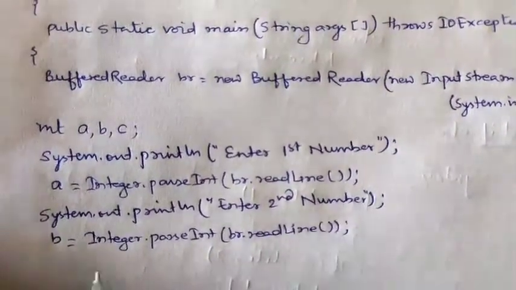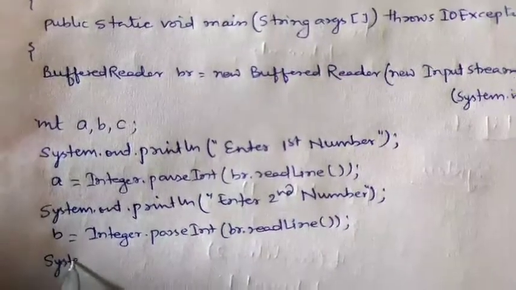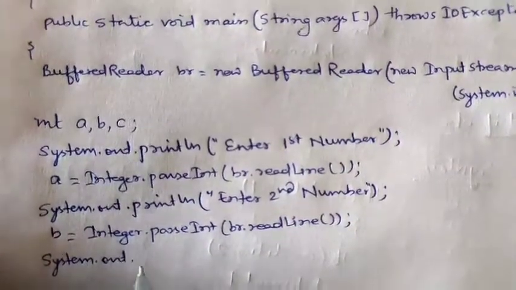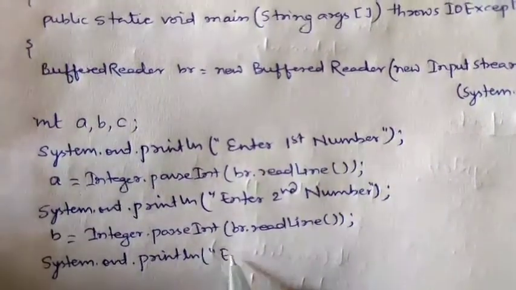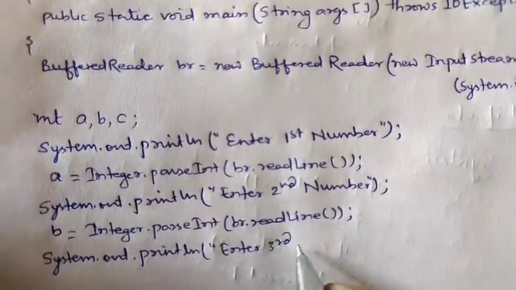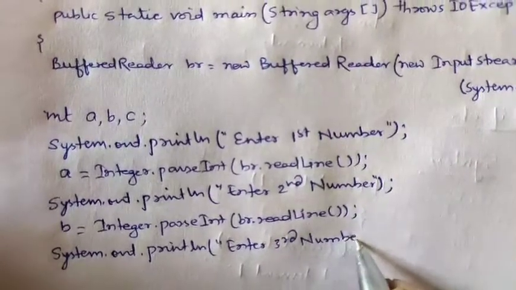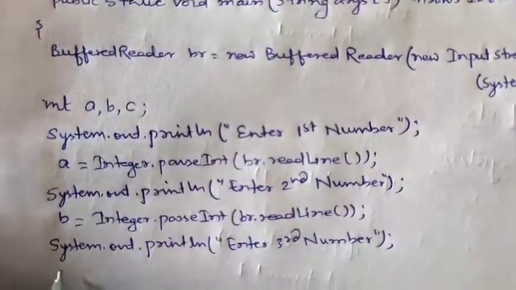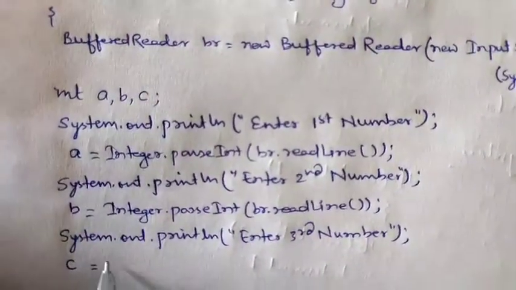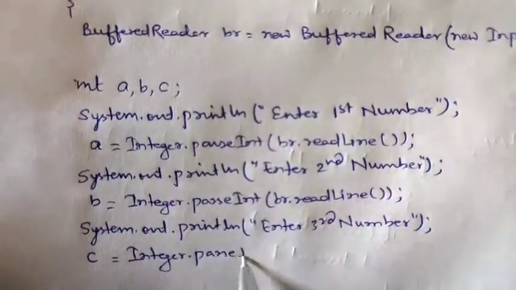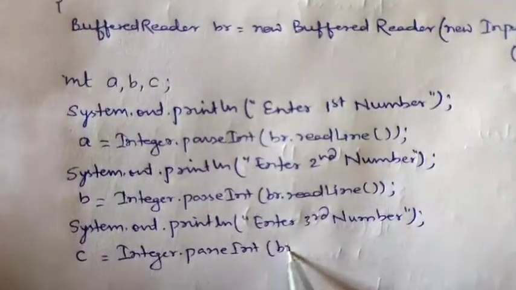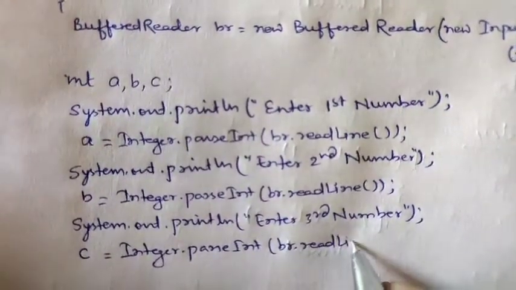Similarly, we will ask the user to enter the third number. System.out.println, enter third number. Now we will store the value in c: c is equal to Integer.parseInt(br.readLine()).